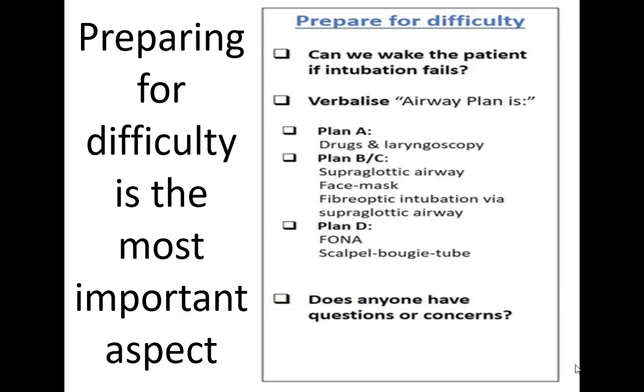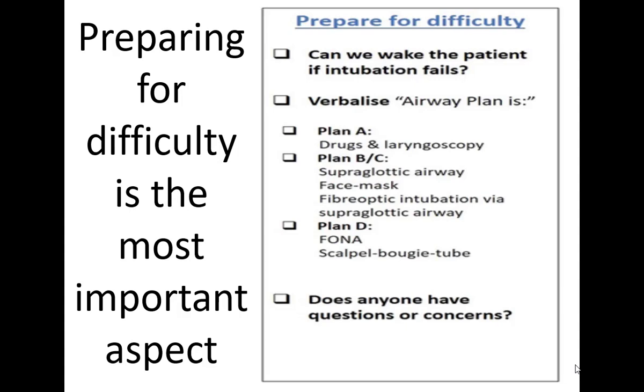So the answer to the first question is that we can't wake up the patient, right? Otherwise, why would we have gone ahead and intubated this patient in the first place? And then what is important is to have a plan ready.